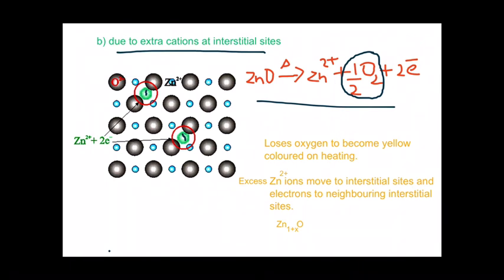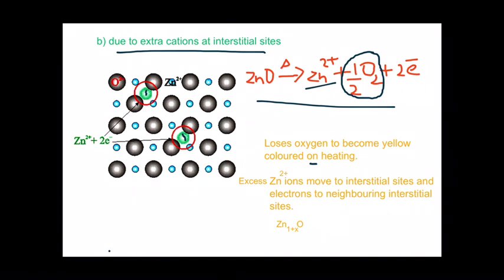There is an excess of zinc ions now in the crystal, because oxygen ions have been moved out of the crystal. The extra zinc ions move to interstitial sites, and the electrons to neighboring interstitial sites. These electrons are capable of excitation, and in the case of zinc oxide, it turns yellow on heating.